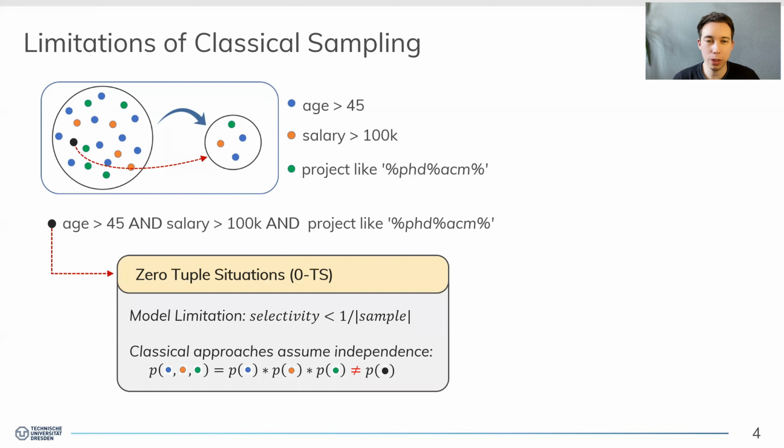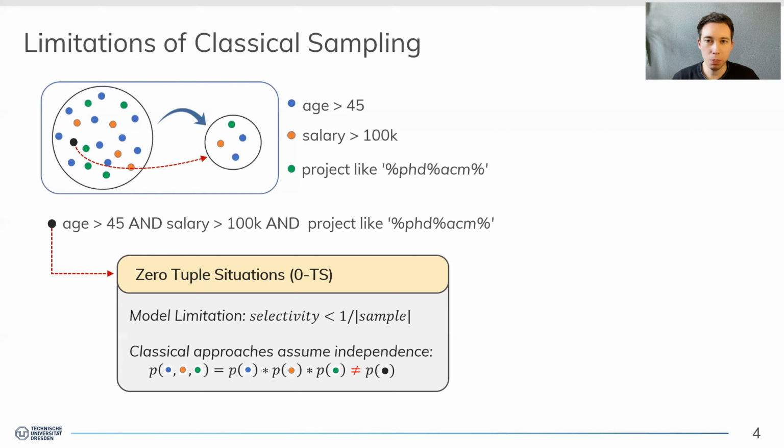These situations we call zero-tuple situations, or zero-TS for short, and they point to a very severe model limitation, because whenever the selectivity of this expression falls below the sample fraction, we are very likely to end up with no qualifying tuple in our sample. In these situations, query optimizers fall back to basic heuristics and simplifying assumptions like the independence assumption, where they simply multiply individual selectivities and therefore completely ignore predicate correlations, which can, of course, also introduce severe estimation errors.